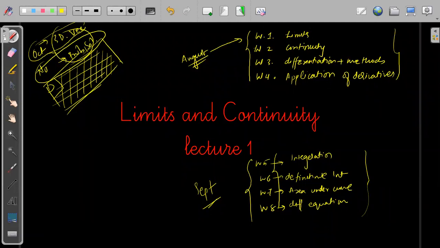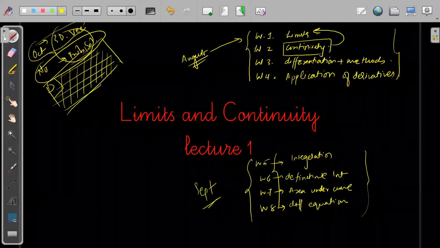This week's test portion will be limits, then continuity, then differentiation and method of differentiation, then application of derivative. Now remember one thing, in continuity I can ask questions from limits, because both are exactly the same. If I've taught limits, then I will ask for limits. In differentiation I can ask from continuity and limits also.